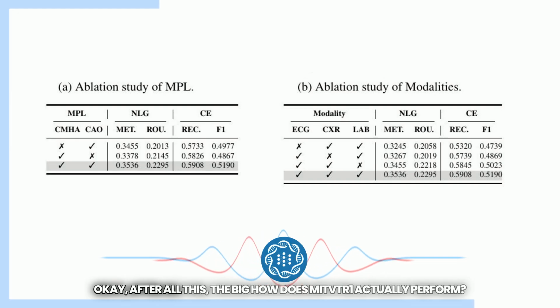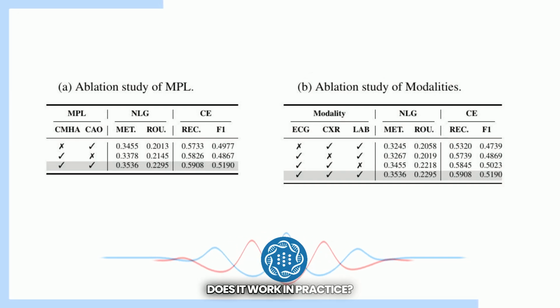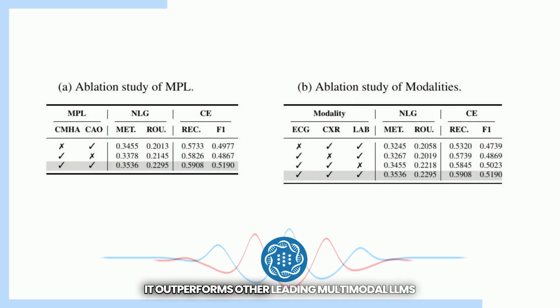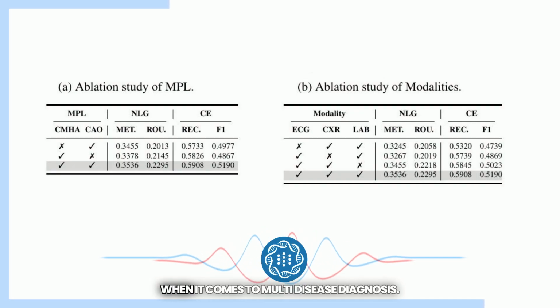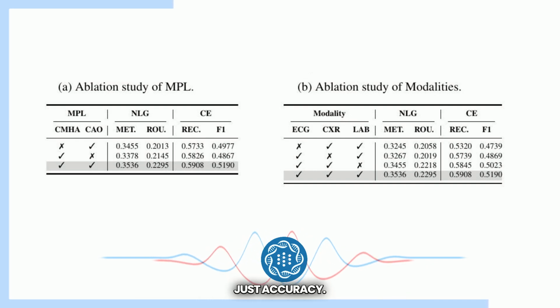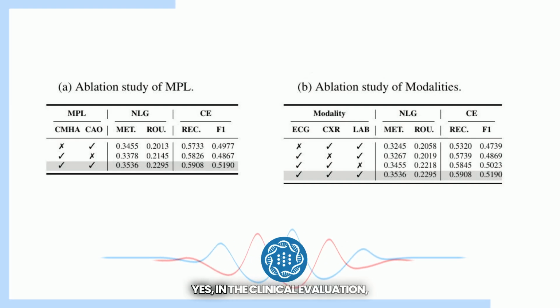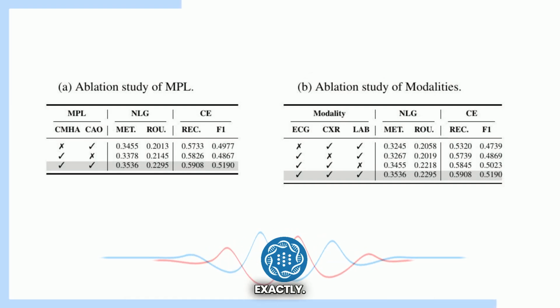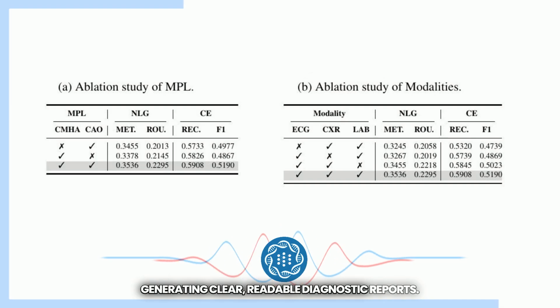Yeah. Okay, after all this, the big question: how does MedTVT-R1 actually perform? Does it work in practice? Well, according to the research, yes, it outperforms other leading multimodal LLMs when it comes to multi-disease diagnosis. Outperforms them how? Just accuracy? Accuracy is part of it, yes, in the clinical evaluation, but it also excels in natural language generation. Meaning the reports it writes. Exactly, generating clear, readable diagnostic reports.